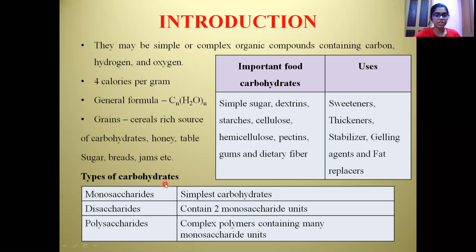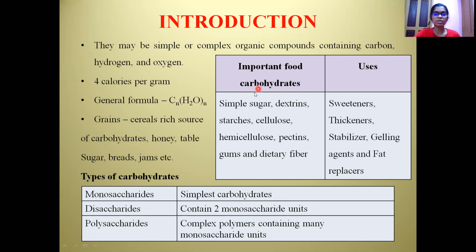The types of carbohydrates are monosaccharides, disaccharides and polysaccharides. There is one other type called oligosaccharides that comes under di and polysaccharides, but it does not have much importance in the food field, though we will be discussing it later on. Monosaccharides are the simplest form of carbohydrates, that is, they cannot be further divided into smaller units on hydrolysis. Disaccharides contain 2 monosaccharide units joined together, whereas a chain of monosaccharide units joined together forming a complex polymer forms the polysaccharide.